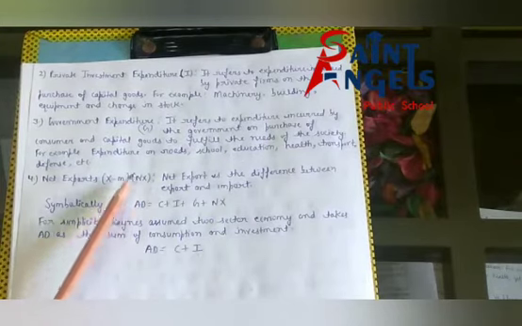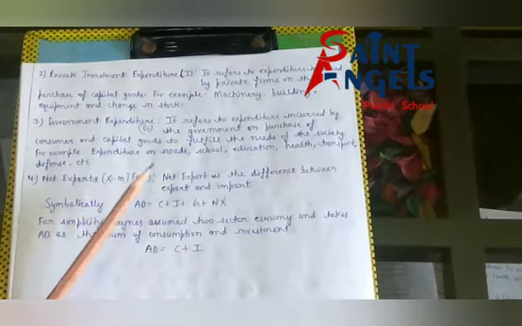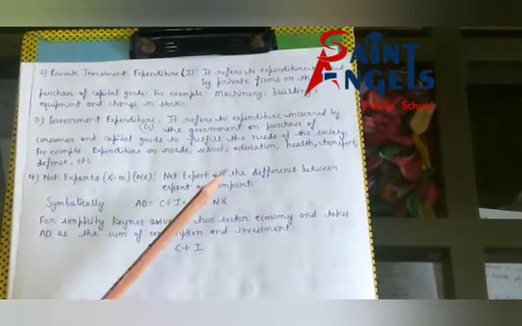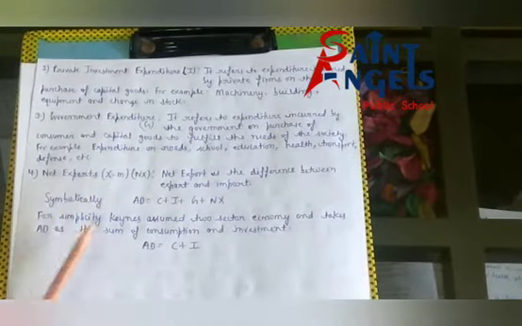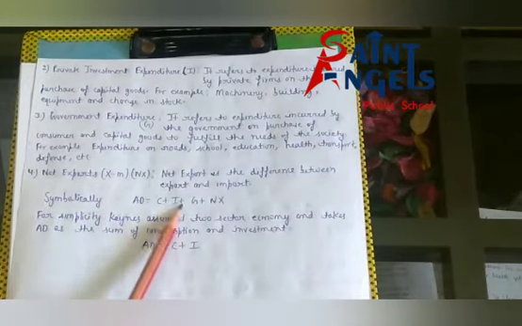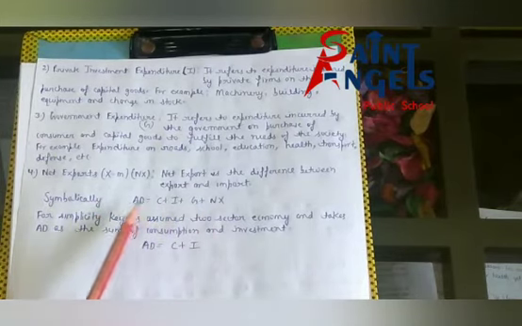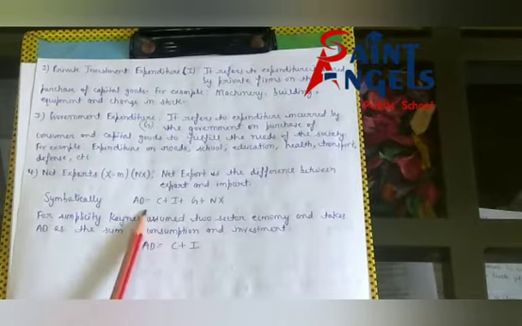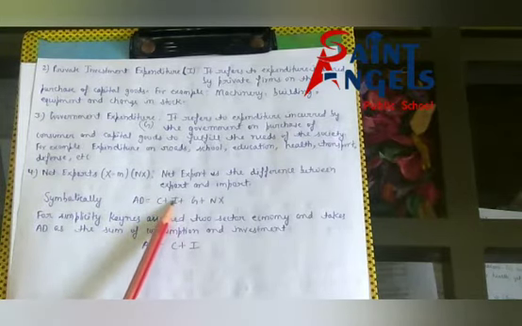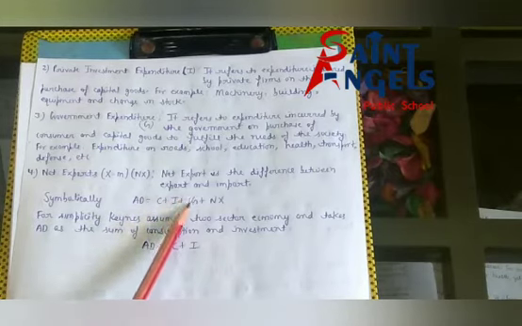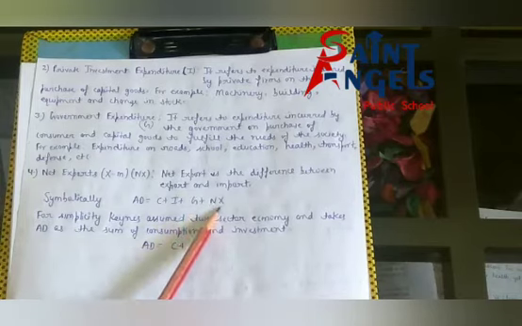I hope all of you have understood. Symbolically, AD is equal to C plus I plus G plus NX. C means household consumption expenditure, I means private investment expenditure, plus G government expenditure, plus NX net export.